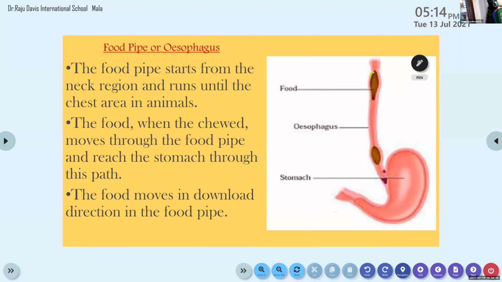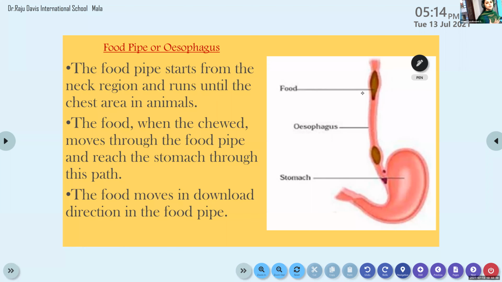Here you can see the food particle inside the esophagus. Did you see the food particle present inside the food pipe? Yes, ma'am. This tube-like structure is known as esophagus or food pipe. The food particle is moving through this esophagus and thereby reaches the stomach.